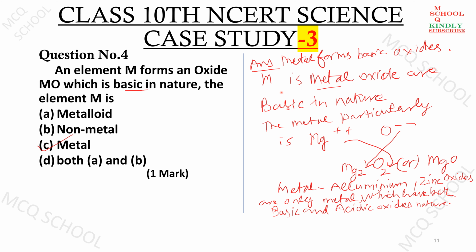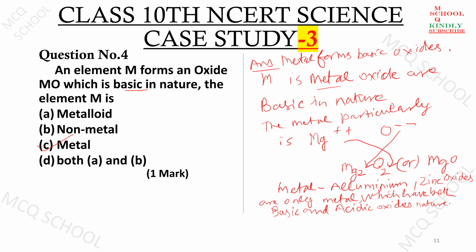We know that metals mostly form basic oxides. So in this case it is a metal, because it is a metal oxide, basic in nature. The metal may be, for example, magnesium oxide.